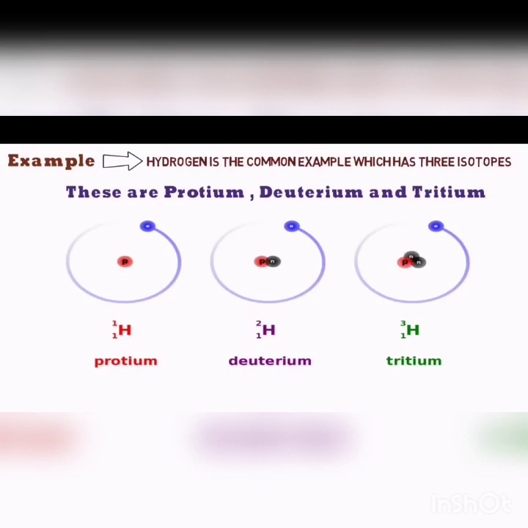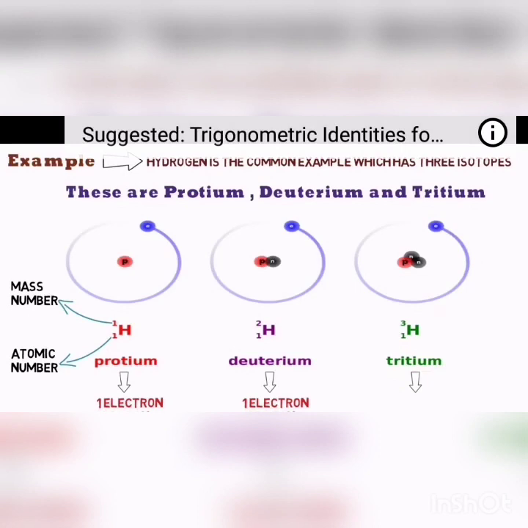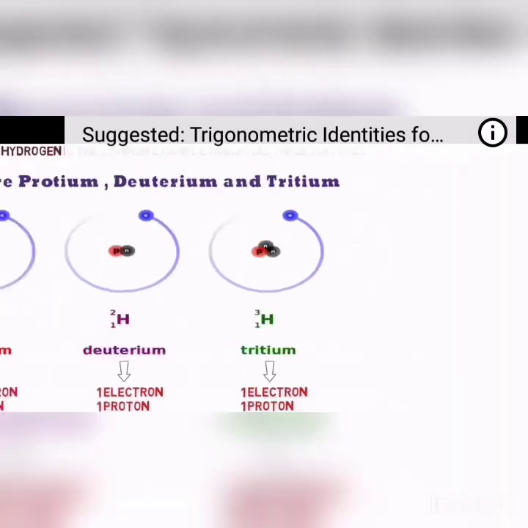In protium, the atomic number is 1 and the mass number is also 1. In protium, there is only one electron, one proton and zero neutrons. In deuterium, one electron, one proton and one neutron are present. In tritium, one electron, one proton and two neutrons are present.